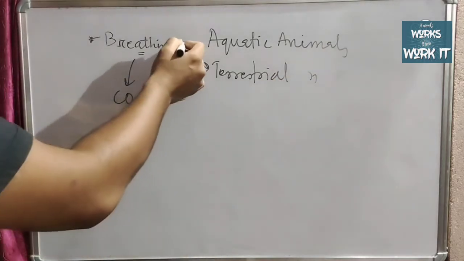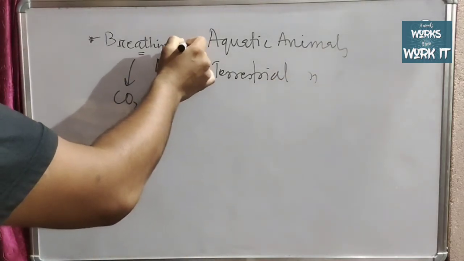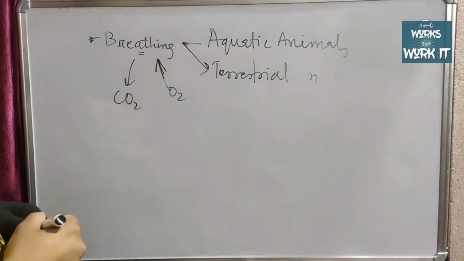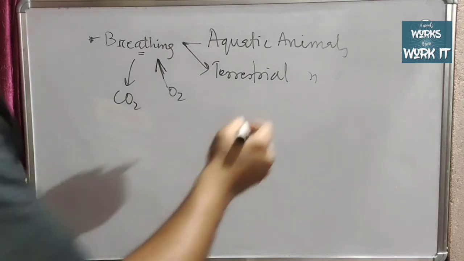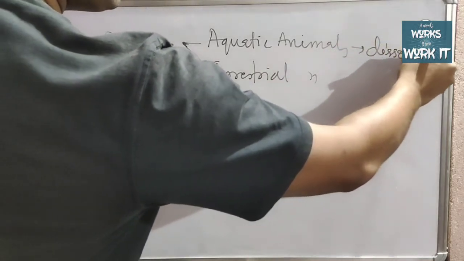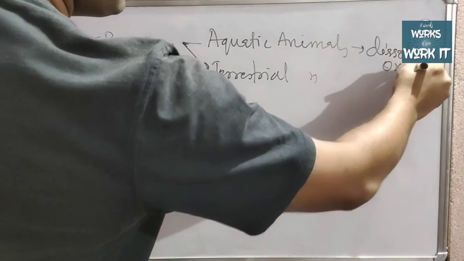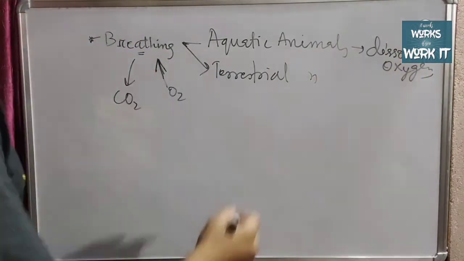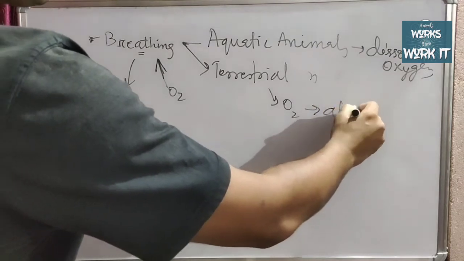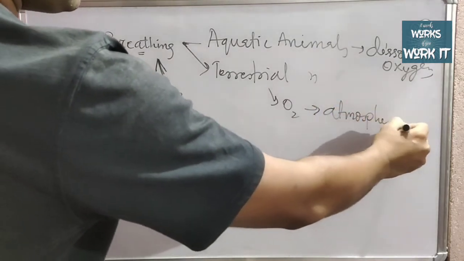Aquatic animals require dissolved oxygen for their breathing, so they take the dissolved oxygen from the water, while terrestrial animals take oxygen directly from the atmosphere, from the mixture of air.